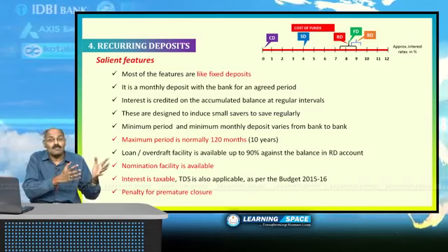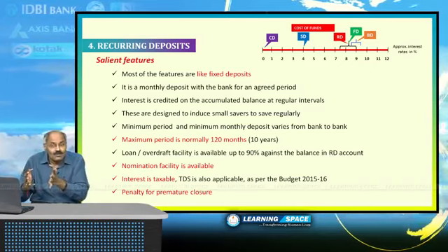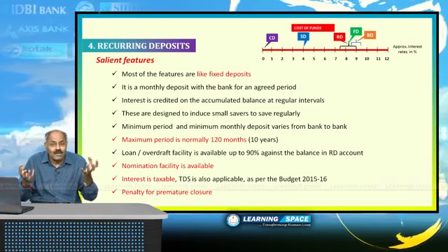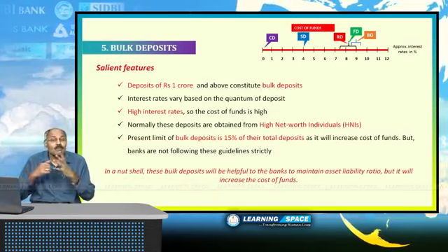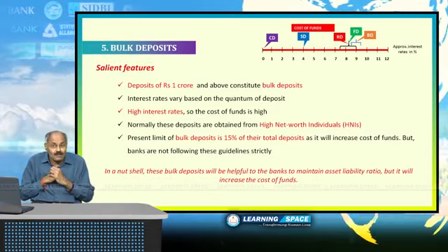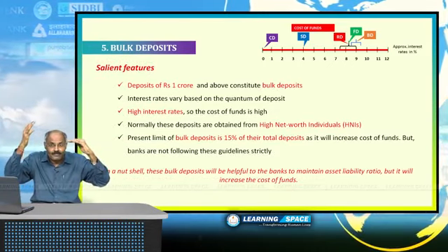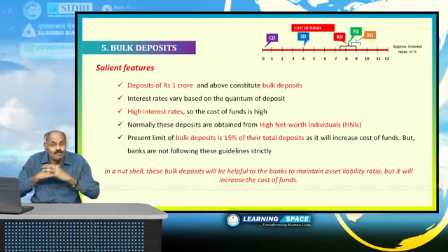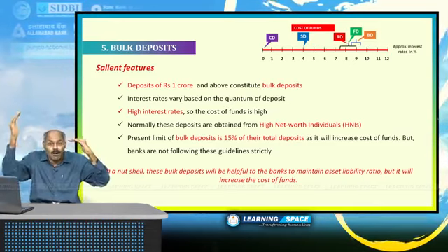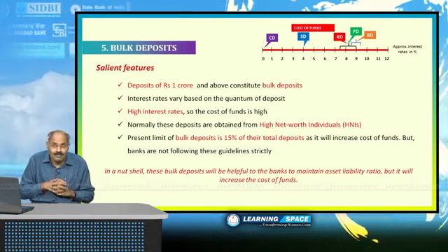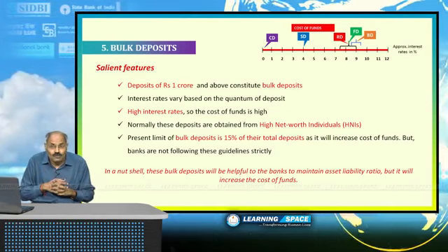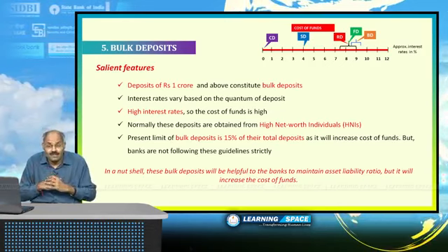Right? Fixed deposit accounts and recurring deposit accounts are known to everyone, but the last one is bulk deposit accounts. Bulk deposit accounts are 1 crore and above. If you are depositing 1 crore or above, you come under the category of bulk deposits. For bulk deposit accounts, interest rates may be different.